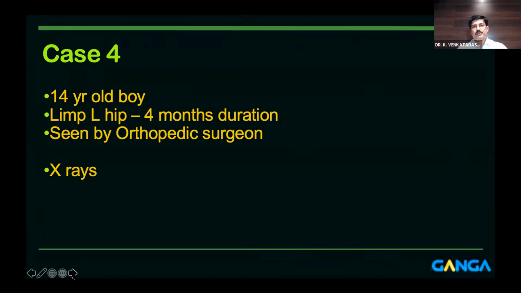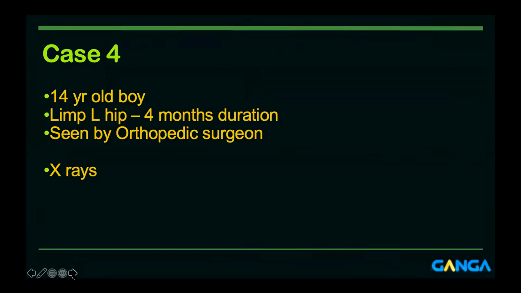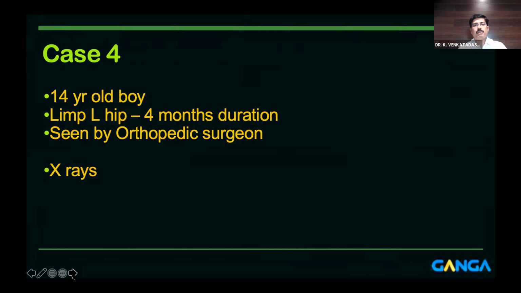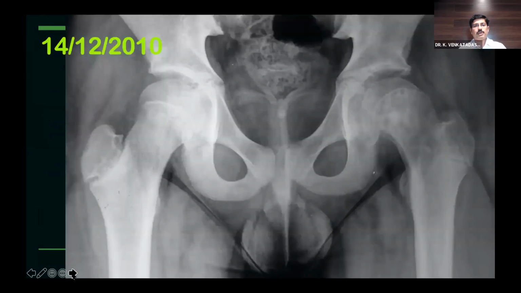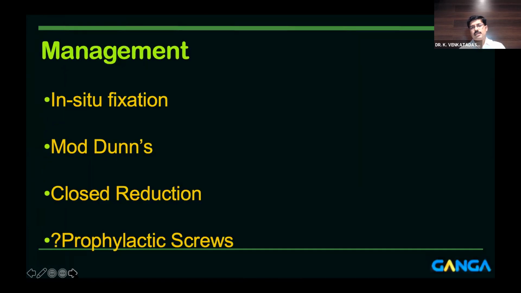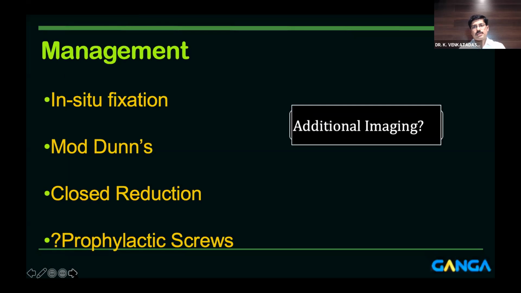Yeah. So this is again an interesting story of a 14-year-old boy. He's having a limp for 4 months, was seen by an orthopedic surgeon. You can see that it was in 2010 December. Very clear case of slipped capital femoral epiphysis on the left hip. I'm not going to go through this.